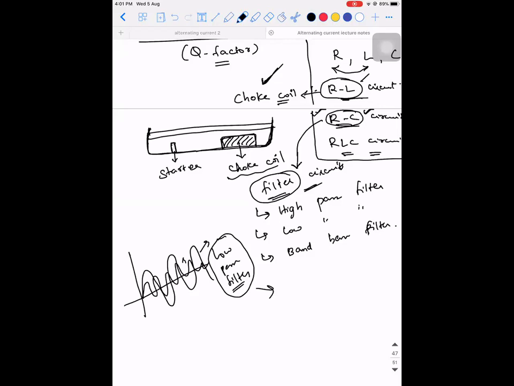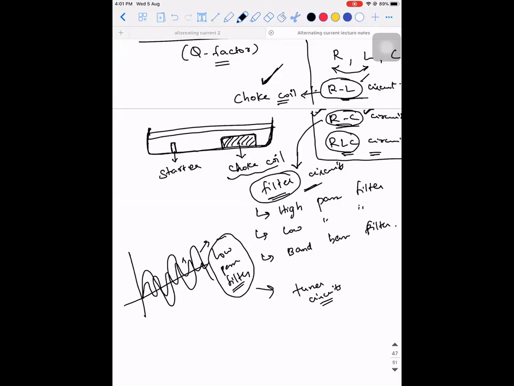Okay, these are mainly used in communication systems. In a similar way, these RLC circuits are used as tuner circuits. So the best example for a tuner is your FM. When you're tuning to a particular channel, you can hear only that particular frequency. Right?